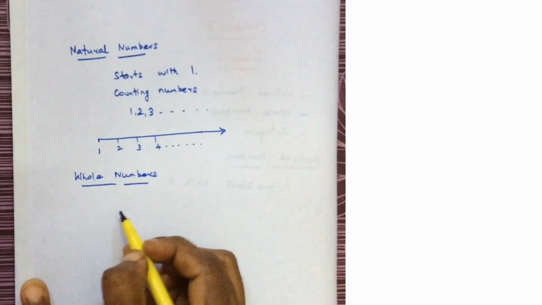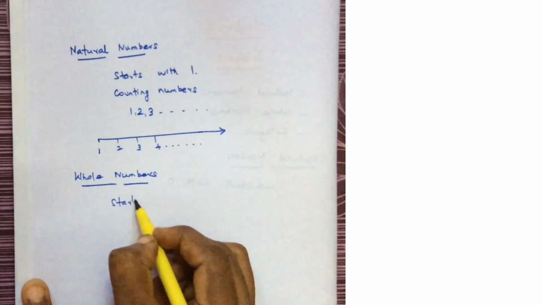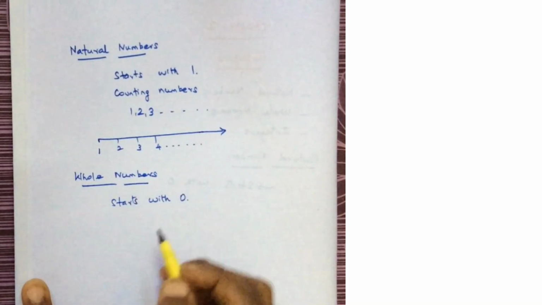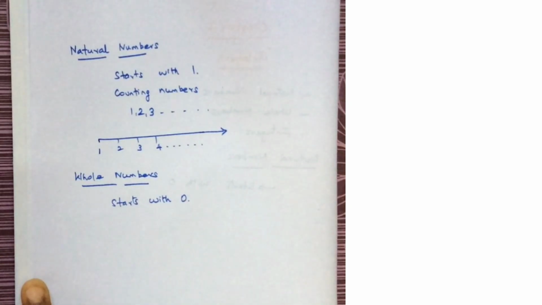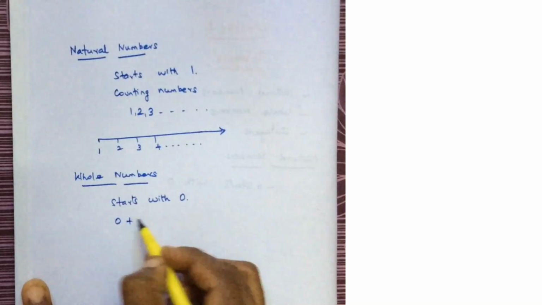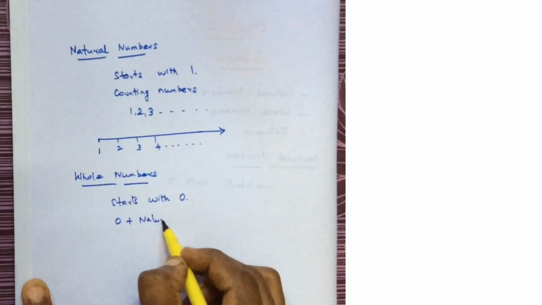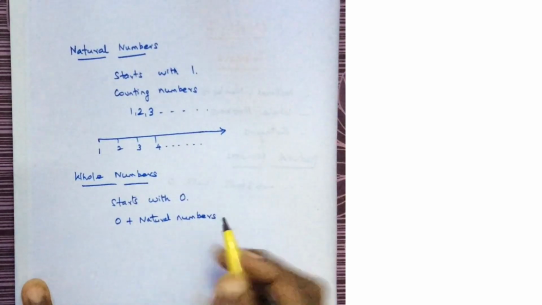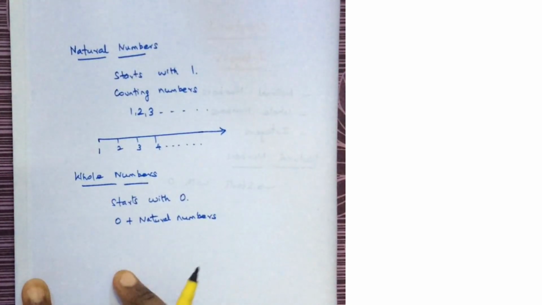Whole numbers start with 0. So if you add 0 to natural numbers, you will get whole numbers.